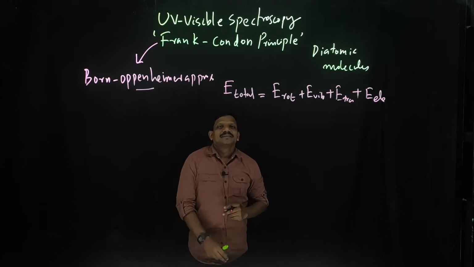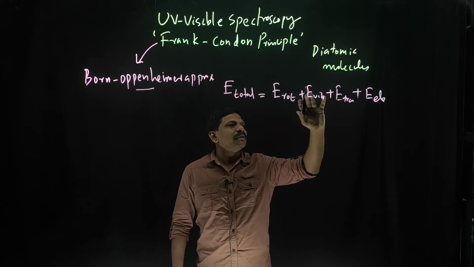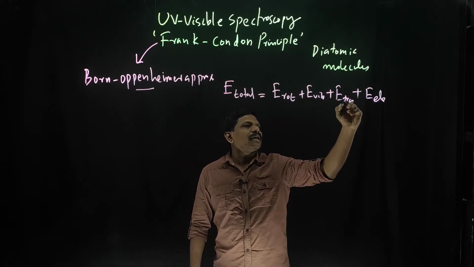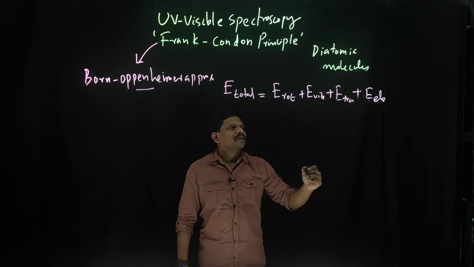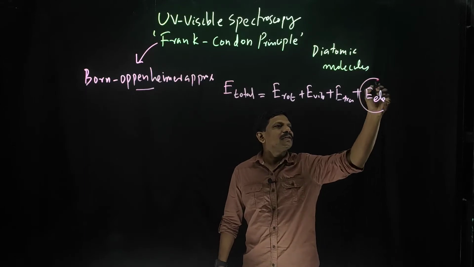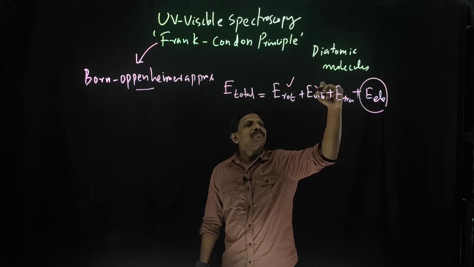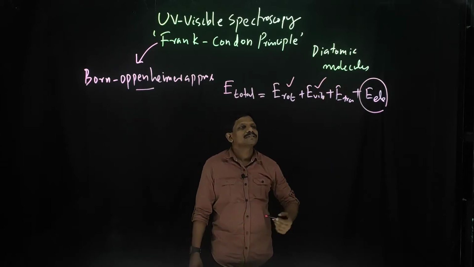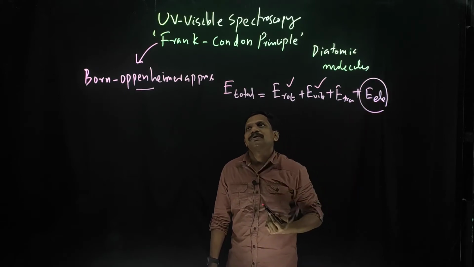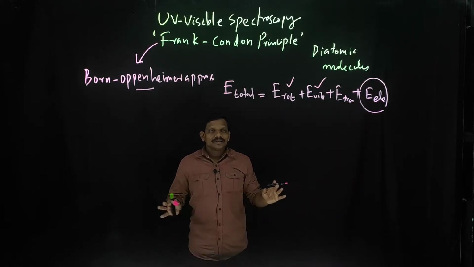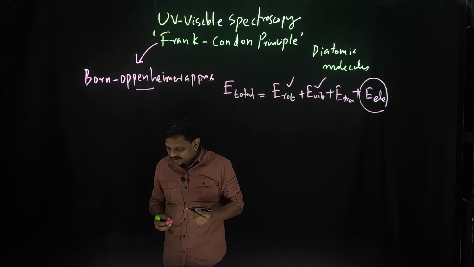You know this because we already studied all these things. E translational, you know that there is no translational spectroscopy. E electronic is coming here. Rotational spectroscopy and vibrational spectroscopy we also discussed. So the total energy is the sum of all these things.